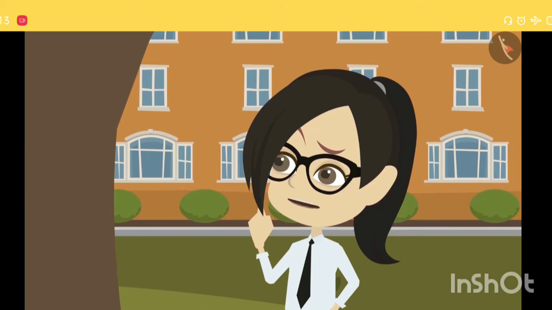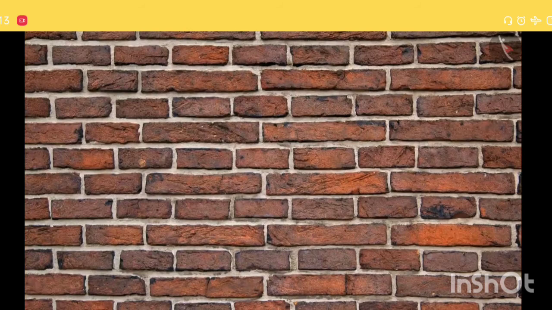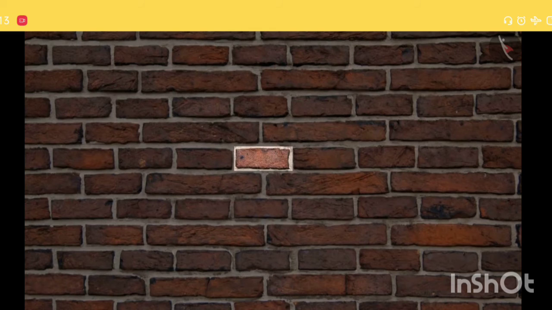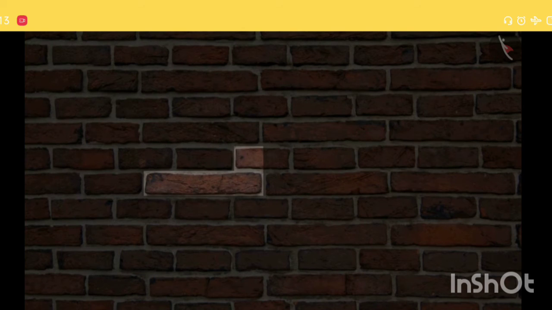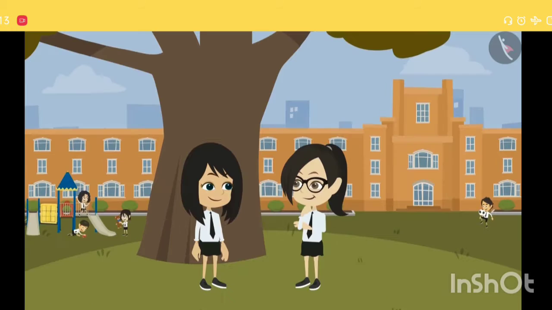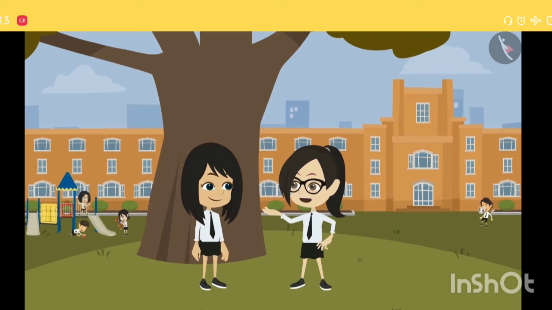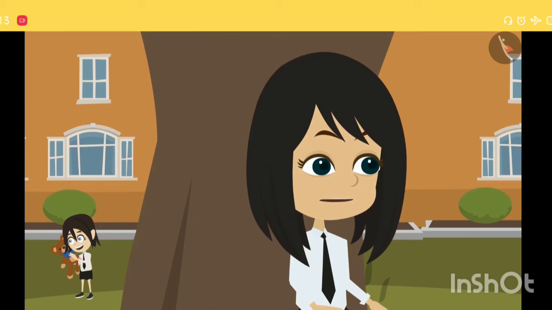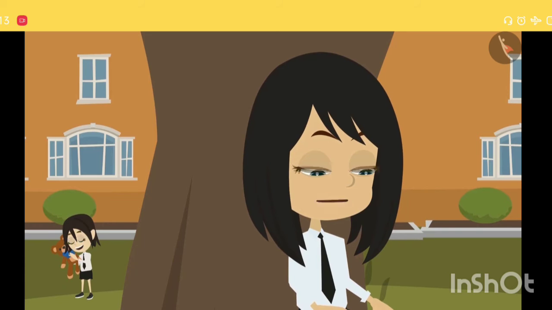One more question. Bricks are placed one on top of the other to create this pattern. But only half of the brick is above the brick below it. Yes. I thought that the bricks are placed exactly one on top of the other. Patterns can be made by placing bricks one on top of the other.